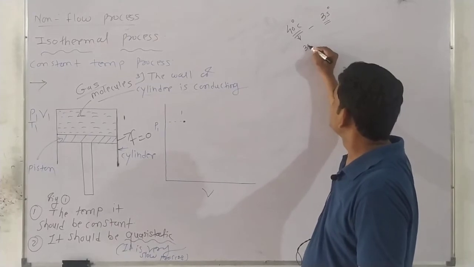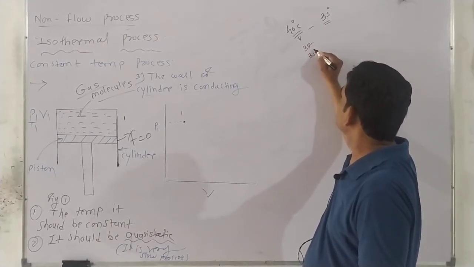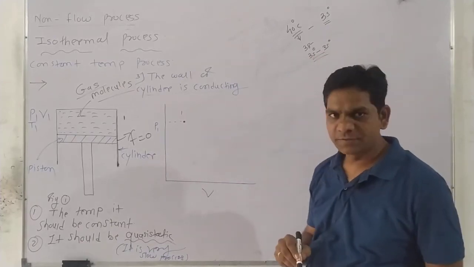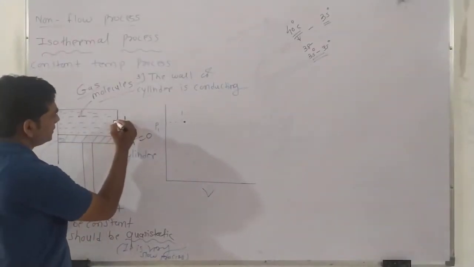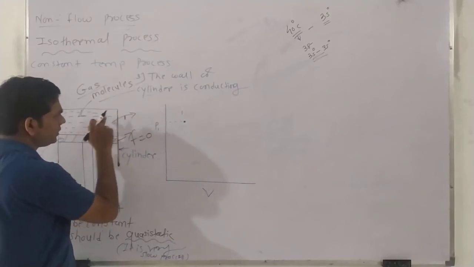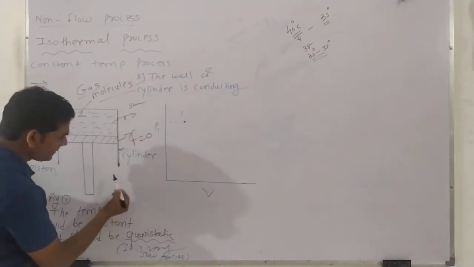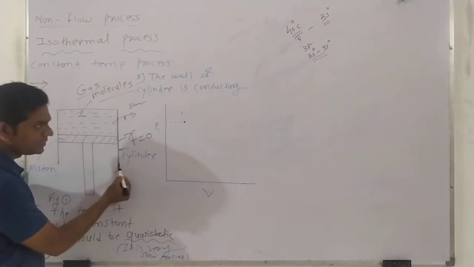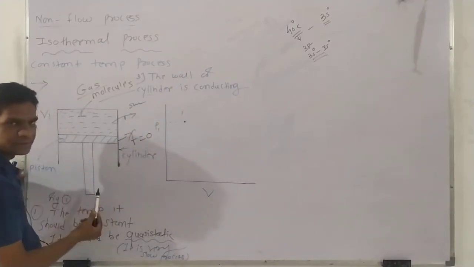So suppose this becomes 38, or 35 after some time. Here the heat is transferred from the gas molecules to the surroundings. And how is it transferred? Because of the conducting nature of the walls. The wall of the cylinder is conducting.